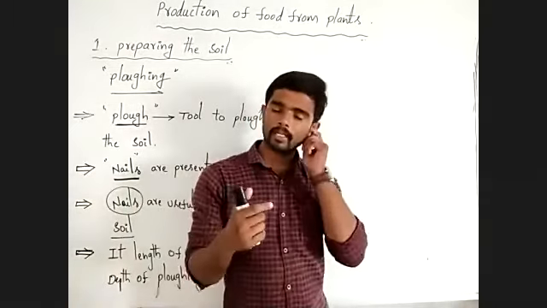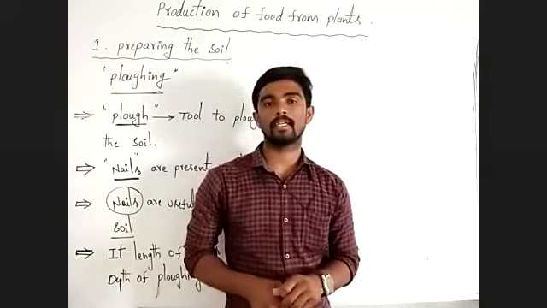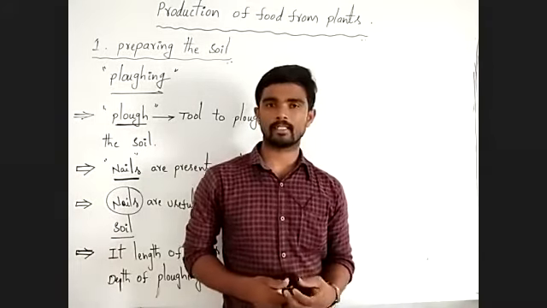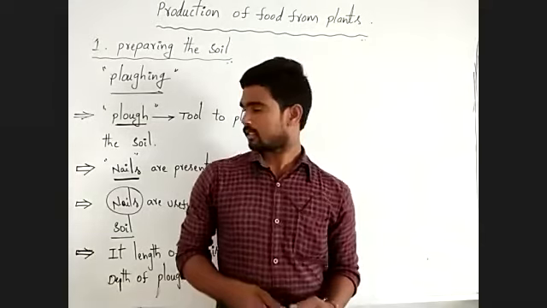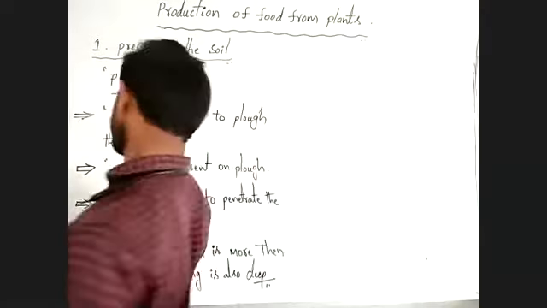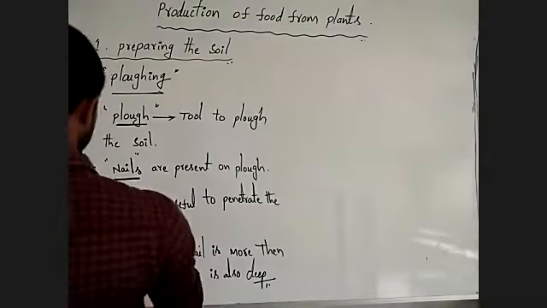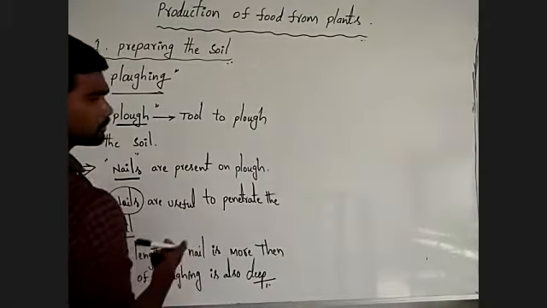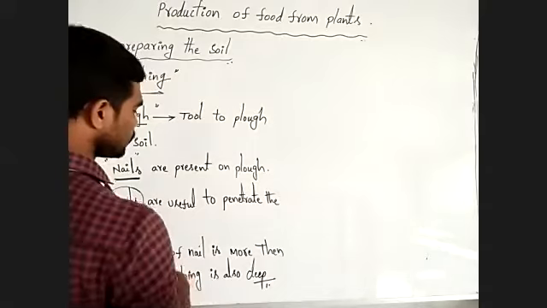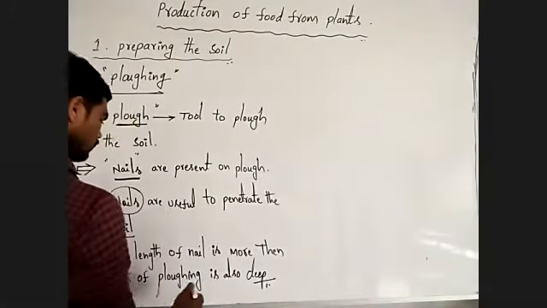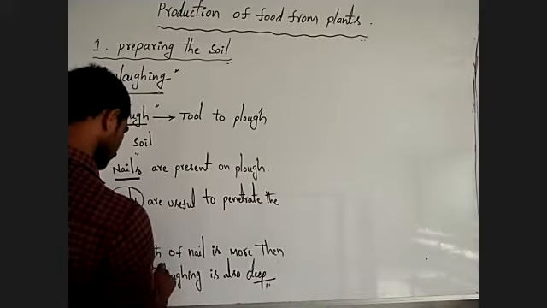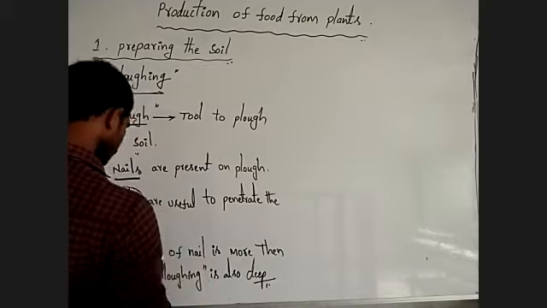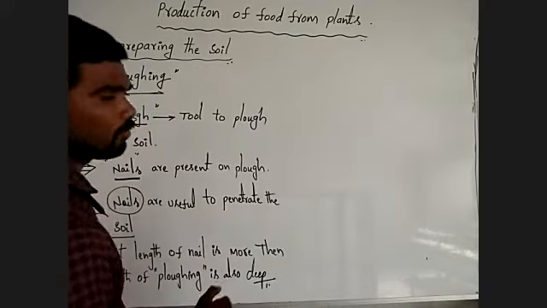Like this, you might have seen different nails with different lengths. Okay, this is the main important relation between the length of the nail and the depth of the plowing.